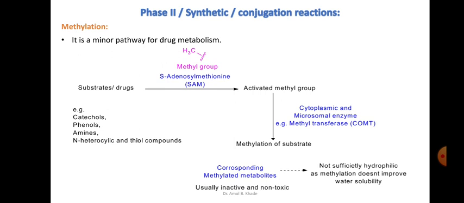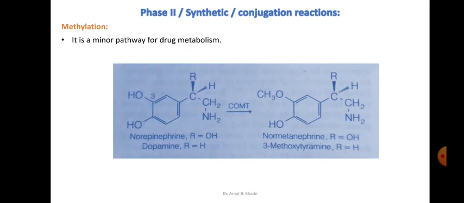So this COMT will transfer the activated methyl group onto the drug moiety, and then it will be methylated. Here again, similar to acetylation, we should remember that methylation as such will not improve the hydrophilicity or water solubility of the drug. However, methylation will help convert the active drug into its inactive form, and hence that will reduce the toxicity. So this is methylation.